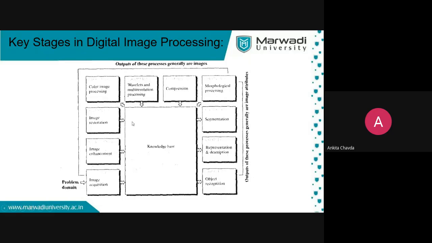This is the main thing. How you recognize the object, how you represent and describe the object, how you do the segmentation, morphological processing, image enhancement, all is based on your knowledge. Everywhere the knowledge base is the main center, and every key stage is connected with it.